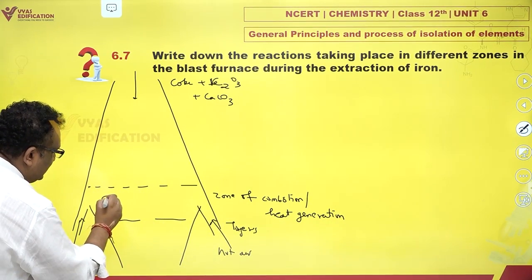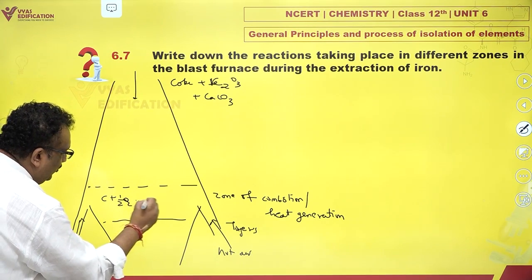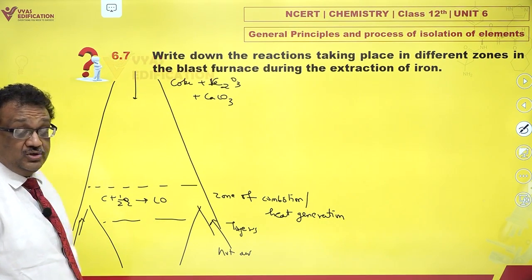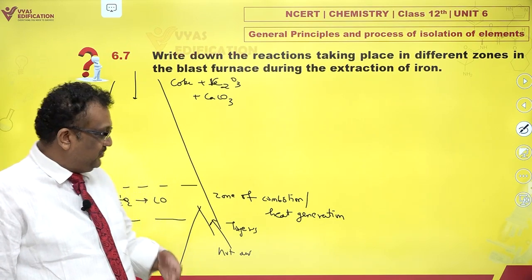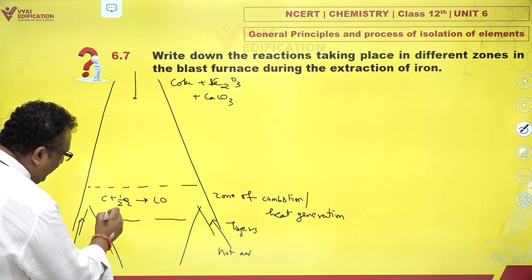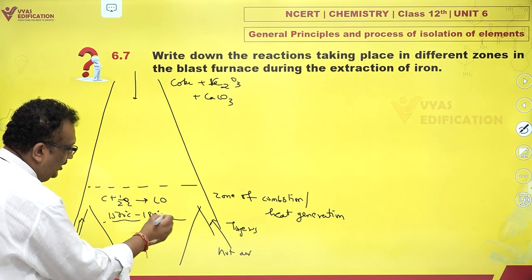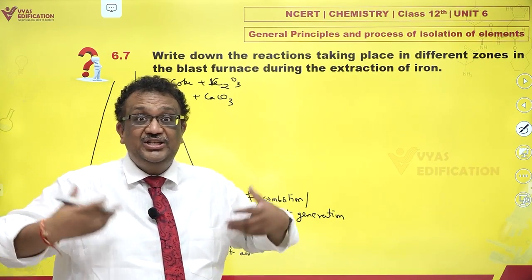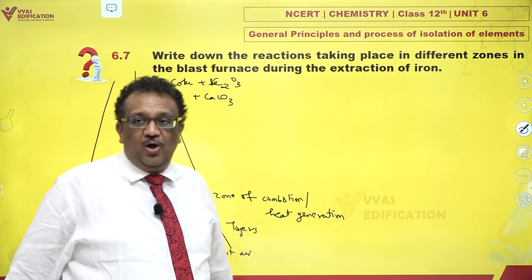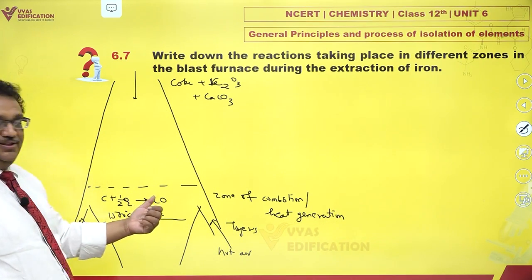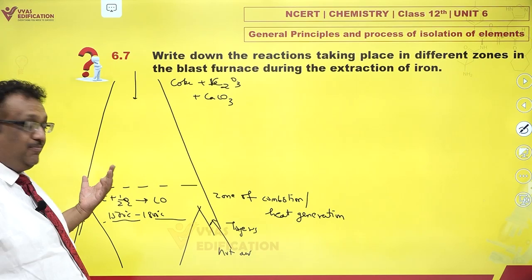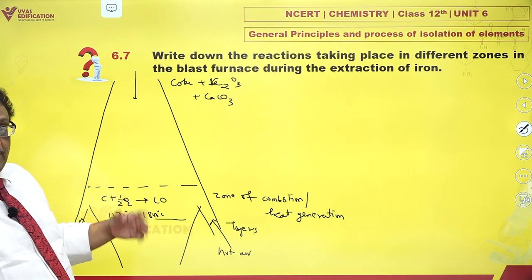This is where C reacts with oxygen to give you carbon monoxide. It's very, very hot, roughly around 1500 to 1800 degrees Celsius. Obviously, this is going to be the hottest zone.